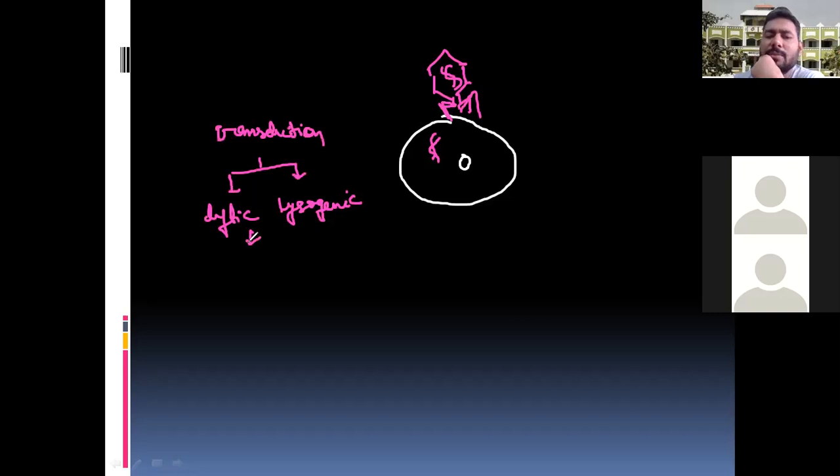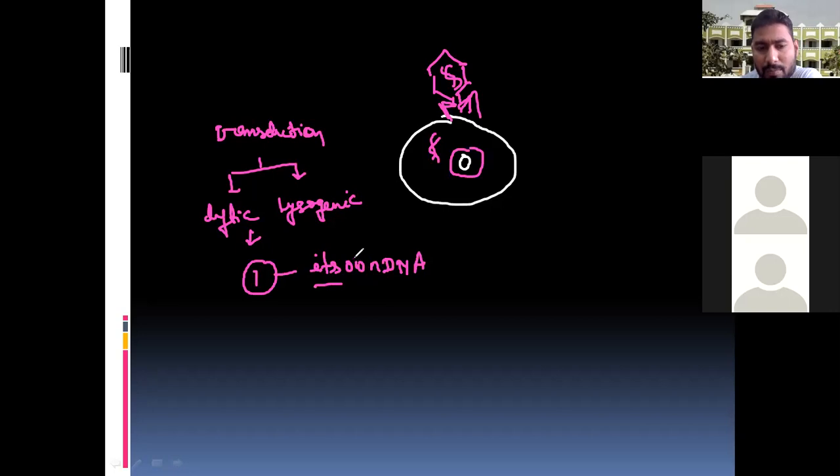Sometimes what happens, when a bacteriophage enters, it destroys these cells. It takes over the machinery and is going to copy its own DNA molecules.